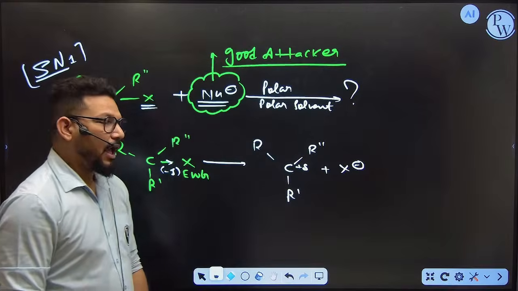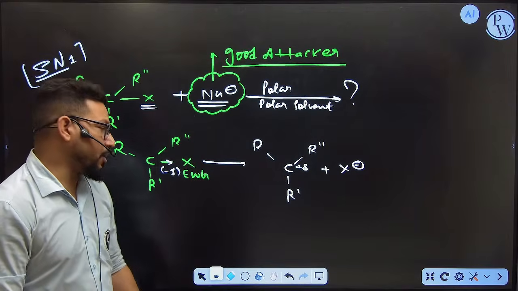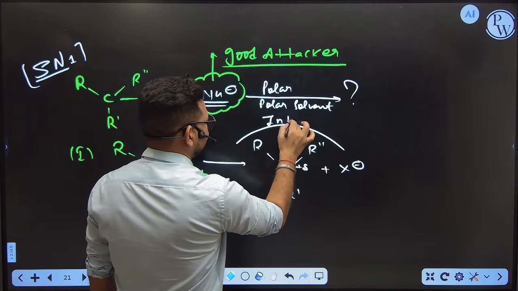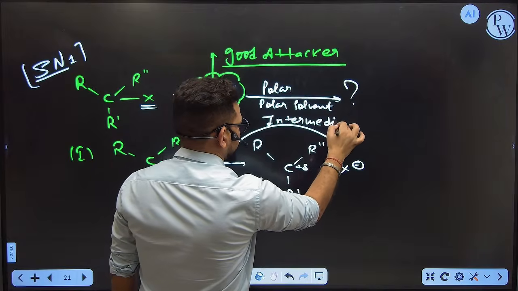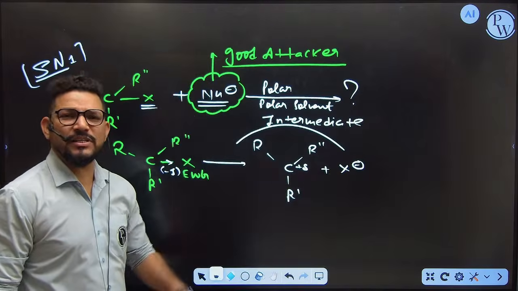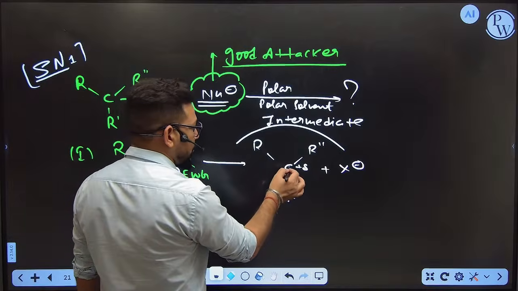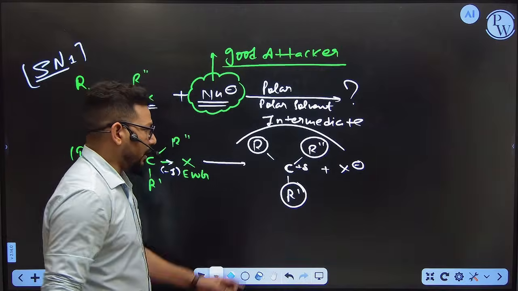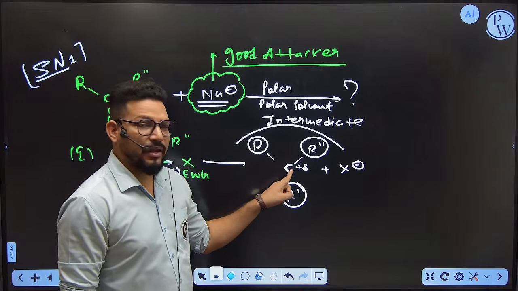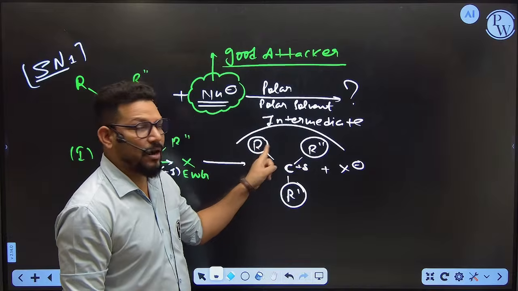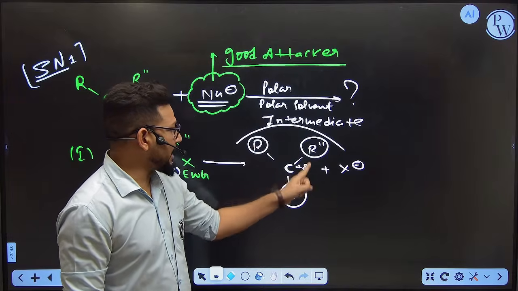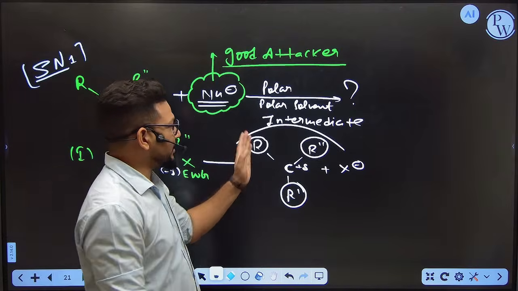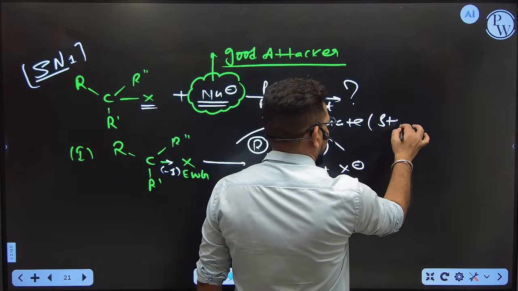Got it? Sir, why is the positive charge going to be formed? Because this positive charge is so much stable. Why is it called an intermediate? And this intermediate is so much stable. Why is it so much stable? Because this carbon is covered by R, R dash, R double dash, and all three are carbon, and next to this carbon are alpha carbons, and all these three carbons contain alpha hydrogen. More hyperconjugation, more stable. So that's why this intermediate is highly stable in nature.